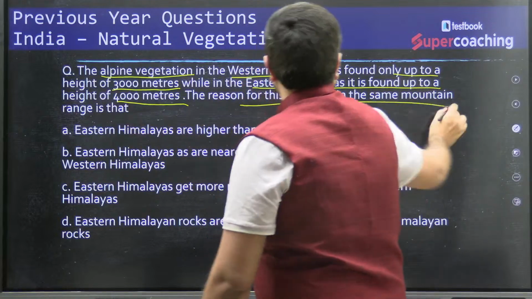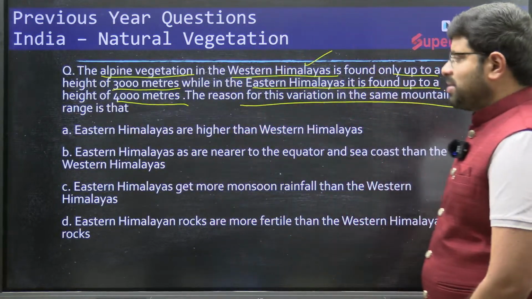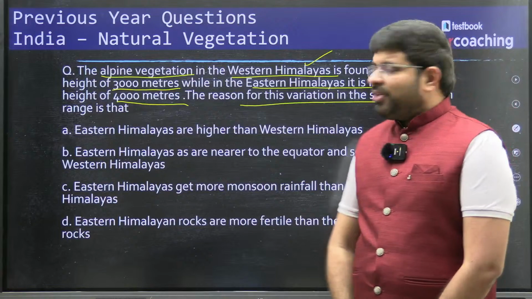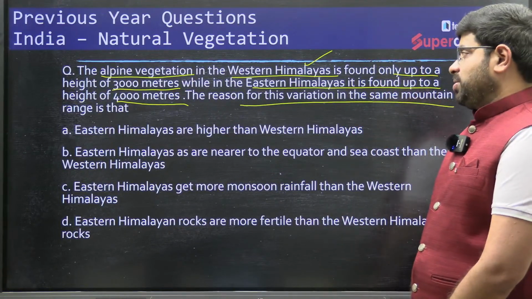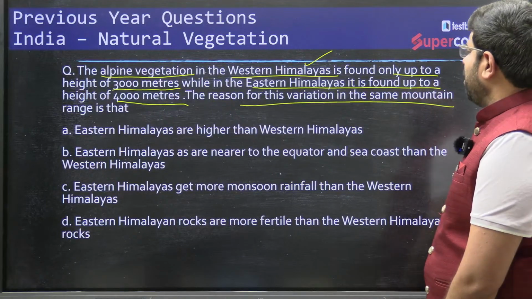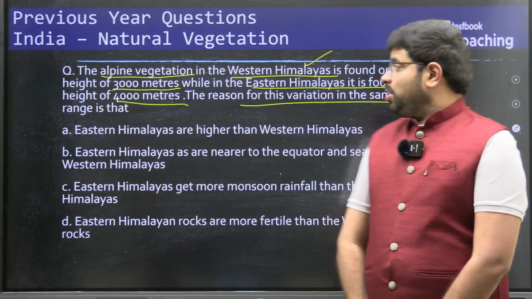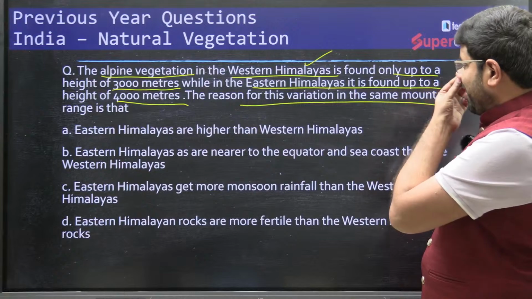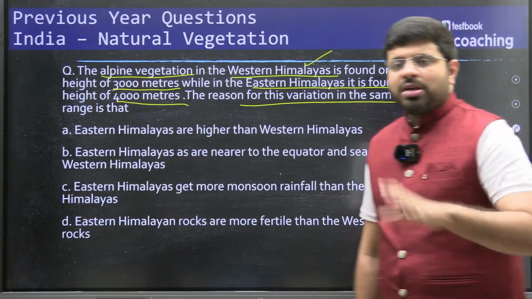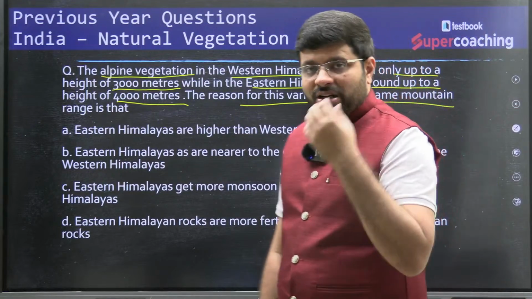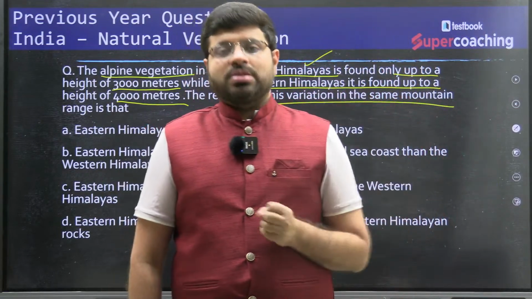What explains the reason for this variation in the same mountain range? There is some kind of vegetation along the mountain slopes.